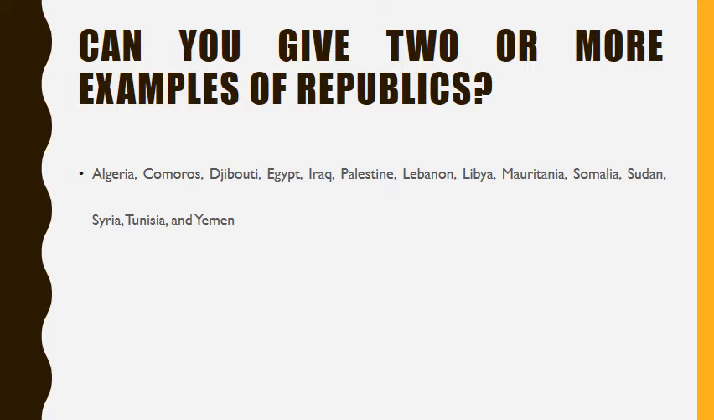Can you give two or more examples of republic? Algeria, Comoros, Djibouti, Iraq, Egypt, Palestine, Lebanon, Libya, Mauritania, Somalia, Sudan, Syria, Tunisia, and Yemen.